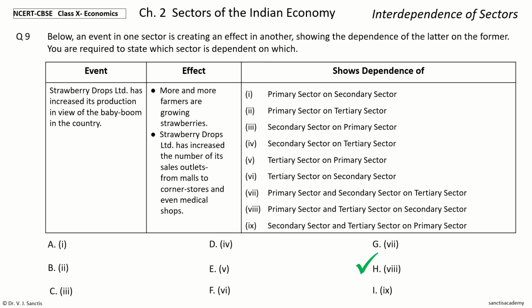The effects are in the farmers growing more and more strawberries, so that's in the primary sector, and Strawberry Drops Limited increasing its trade outlets is in the tertiary sector. So this shows the effects in the primary sector and tertiary sector dependent on secondary sector.